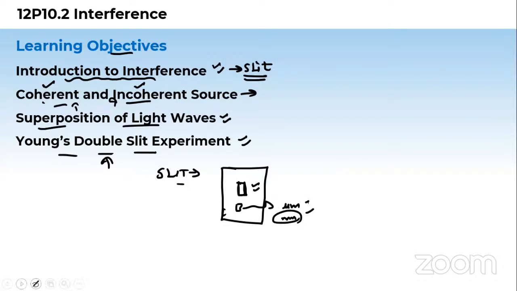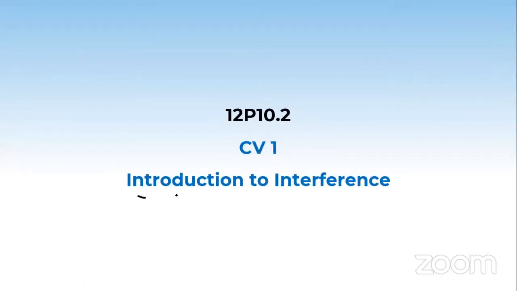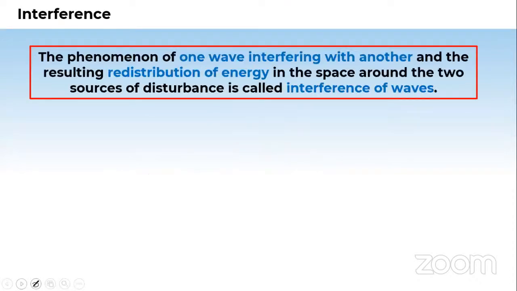It's fine. So let us see the overview now. Let us go through the introduction to interference. So we are on the interference topic now. Definition says this, but let us see the picture first. Before the definition comes the practical thing. Before the theory comes the experiment. So first we'll start with this animation as an experiment. We'll observe something, and then via the definition we'll conclude. Okay, so I'm launching this animation.